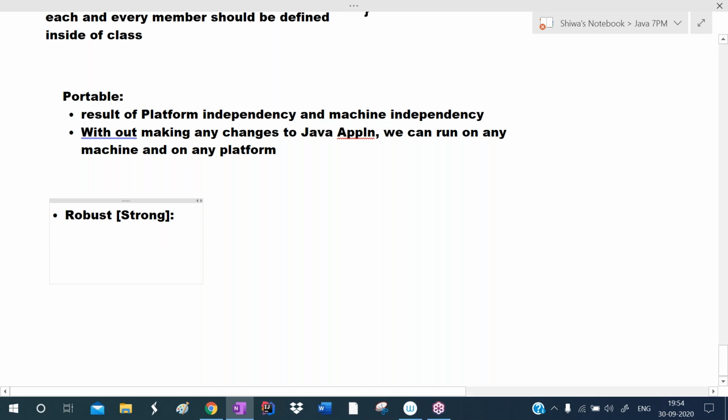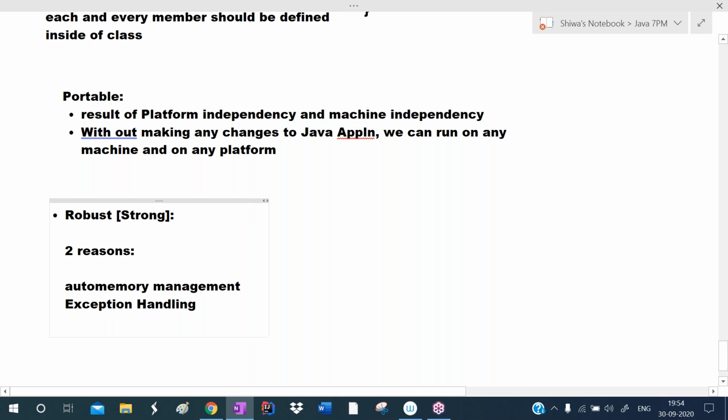Okay. So Java checks compile time errors as well as runtime errors. Because of two reasons, we can call Java a robust programming language. So what are those two reasons? Because of its memory management, and because of the exception handling feature, because of these two reasons, we are calling Java a robust programming language.